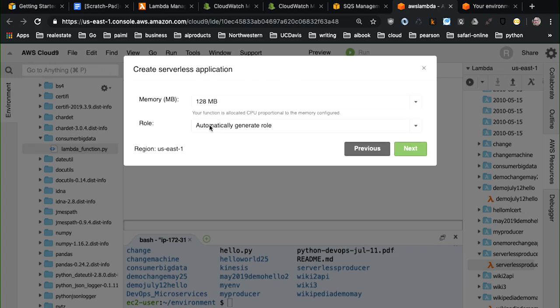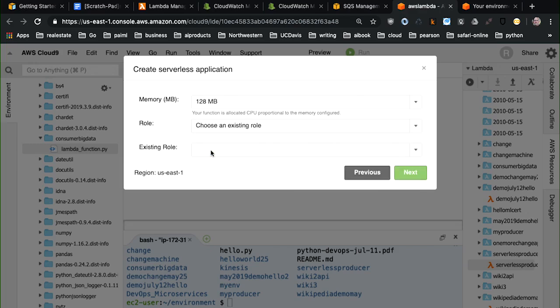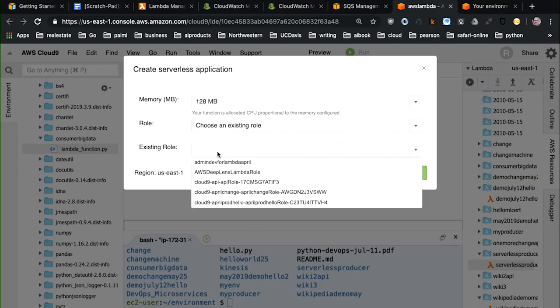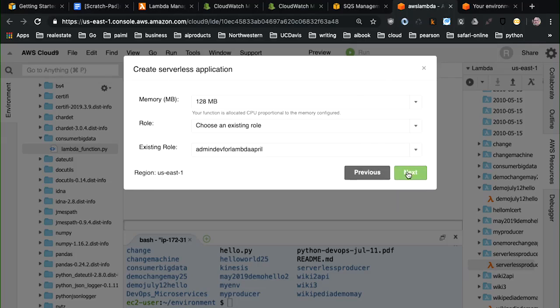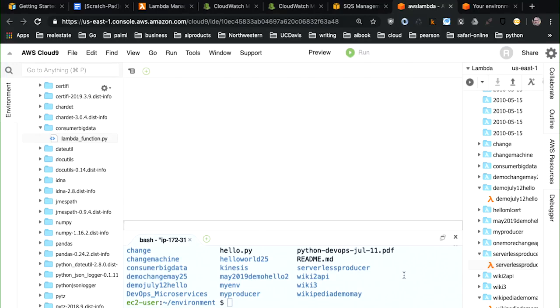And for role, again, this is really critical. This will trip you up if you don't think ahead here. We're going to need to choose a role that has administrative privileges for development, or specifically the privileges we would use in production. In this case, we need to be able to listen to SQS, we also need to be able to call Comprehend, and that's a second privilege. And we're also going to need to write the data to S3. So we need three different levels of privileges. For development, to make things easy for the demo, I'm just going to use this administrative role. And now I go through and say finish.